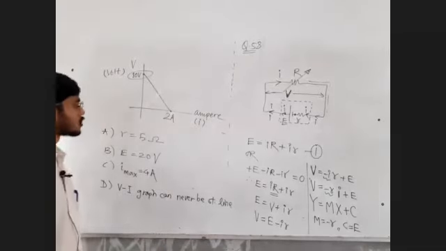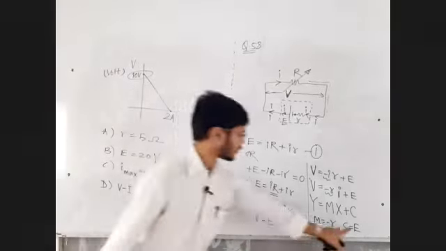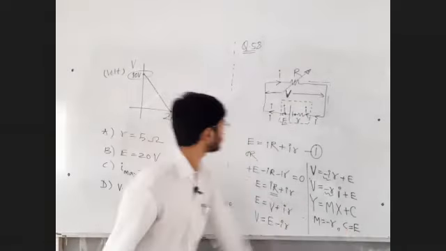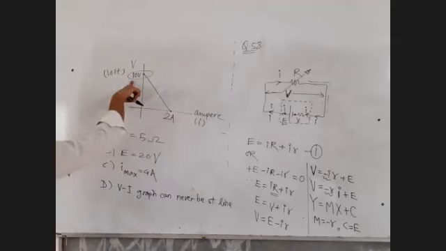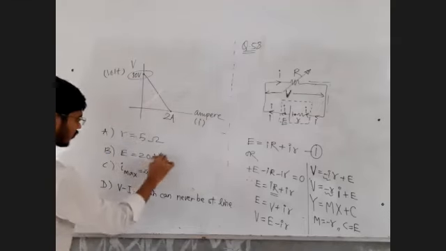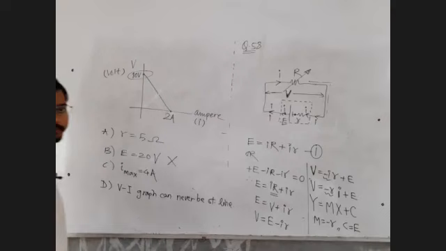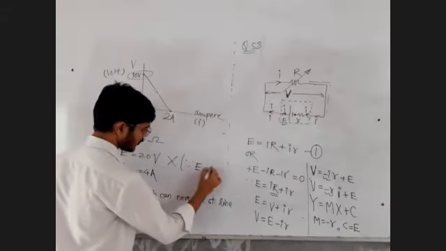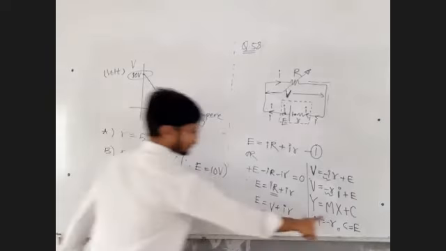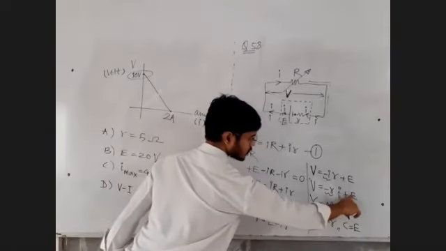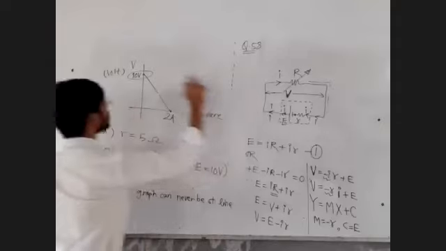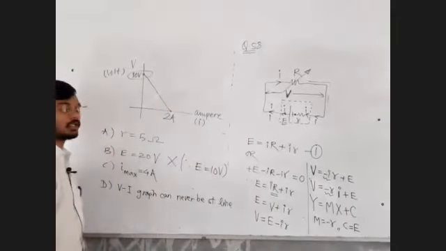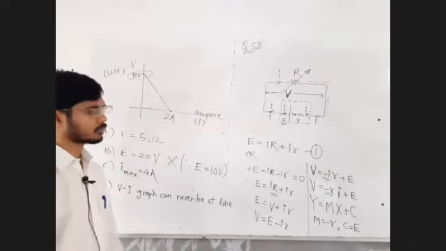Okay. So can I say that EMF of the cell is the y-intercept? It means EMF should be equal to 10 volt and not 20 volt. Reply me in the chat box. This option is gone. Why? Because EMF of the cell is equal to 10 volt. From this, y-intercept is the EMF. C is the y-intercept. Option 2 eliminated.